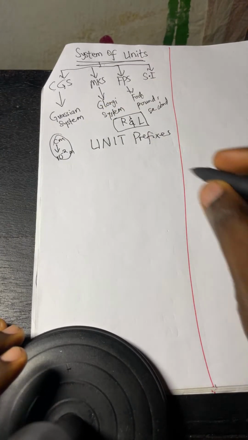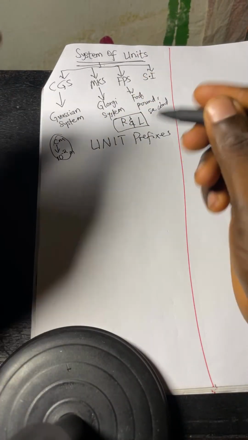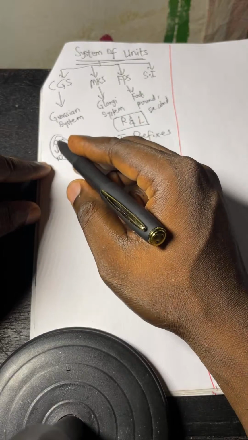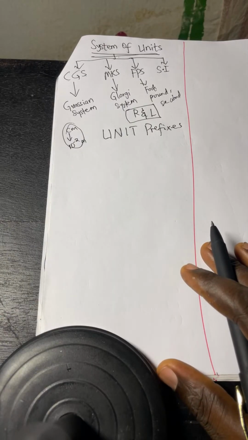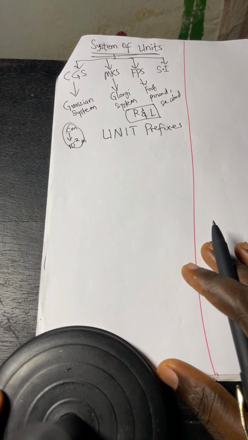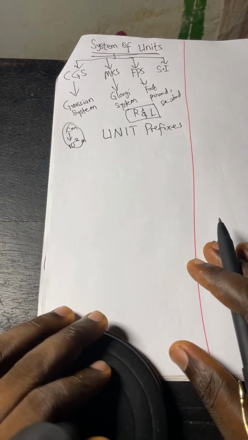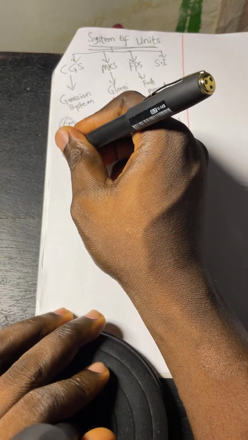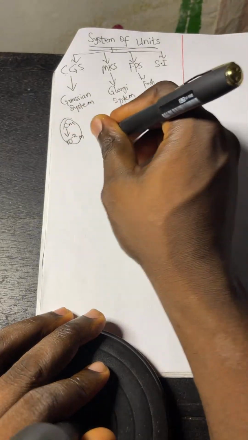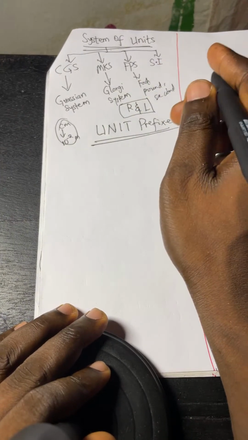All right, unit prefixes. A prefix is what you add before the root word, just like I mentioned centimeter. I'm going to mention basic unit prefixes that you need to understand so that subsequently you know how to follow through. Look at this. Unit prefixes is our topic. I've told you what a prefix is.